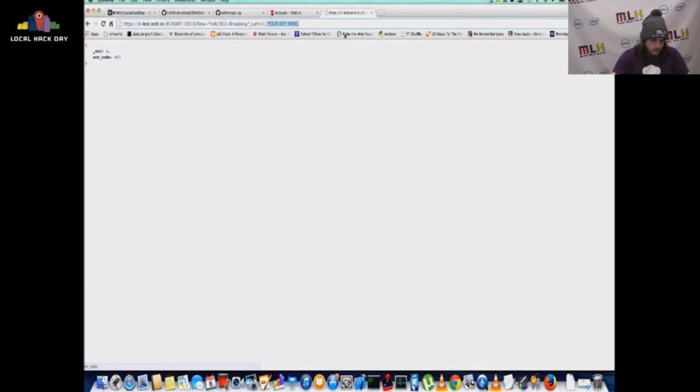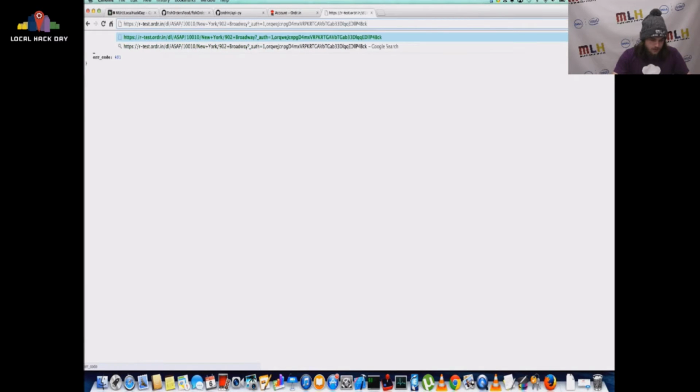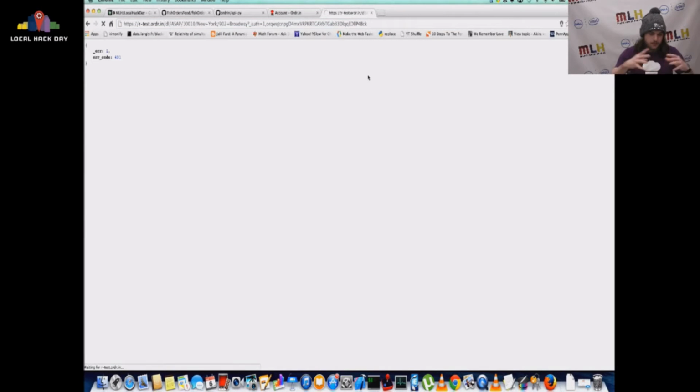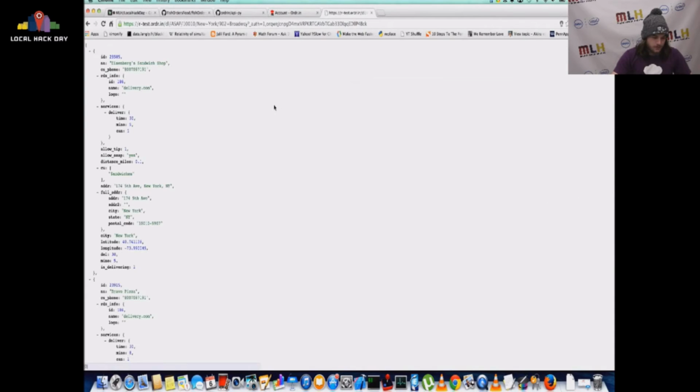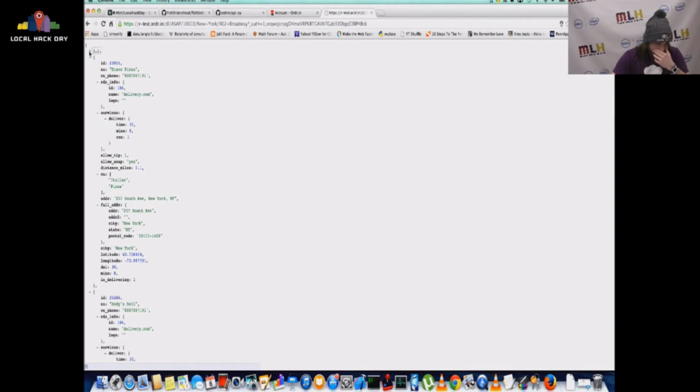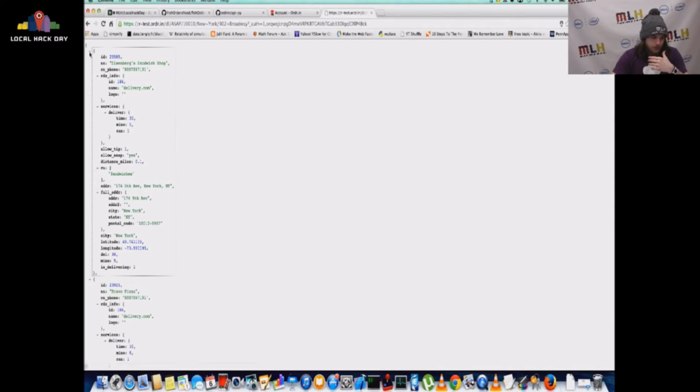Throw that in here. Some magical stuff, isn't it? All right, so now you're gonna see a big blob of stuff. It's beautiful. So this is called JSON. A lot of APIs will communicate their data in some way, shape, or form. So JSON is just some serialized method of representing data. There's other stuff, like XML and whatnot, but we're gonna stick with JSON for now.